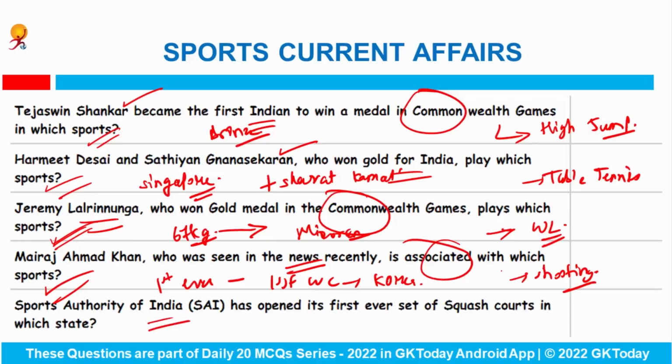Sports Authority of India has opened its first ever set of squash courts in which state? Answer is New Delhi. So this is the first ever squash court of India which has been opened by Sports Authority of India at which place? Answer is New Delhi. Fine.